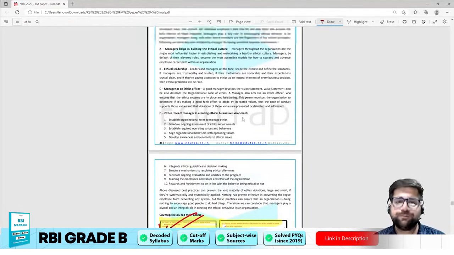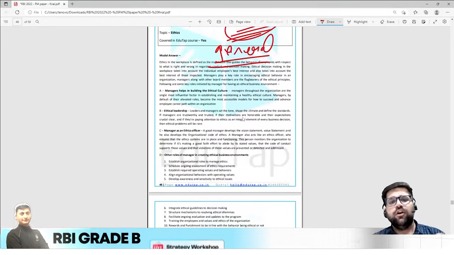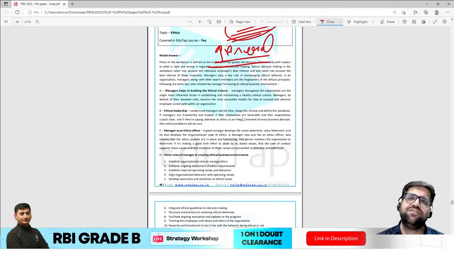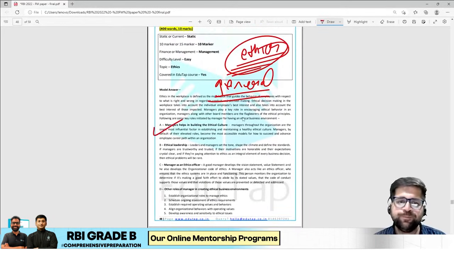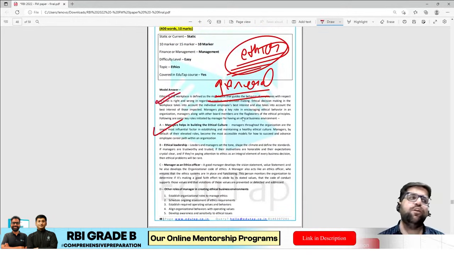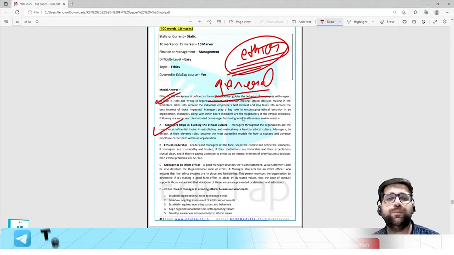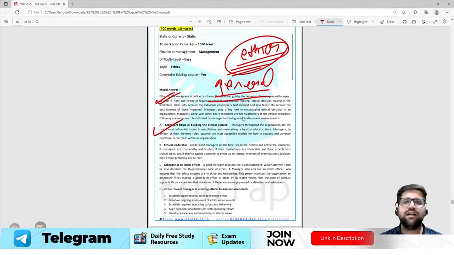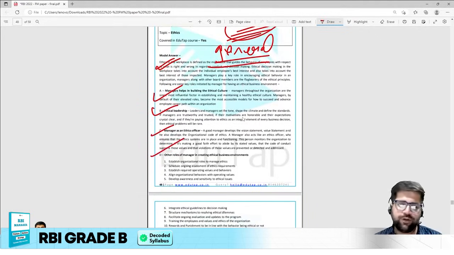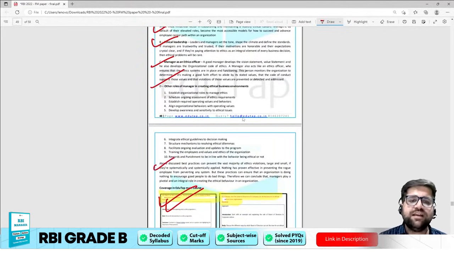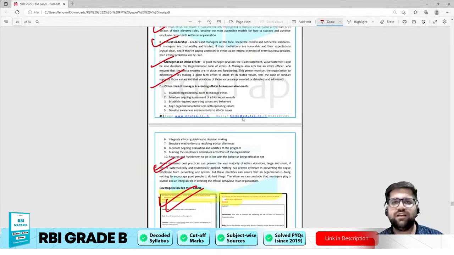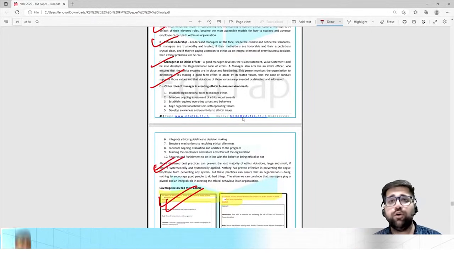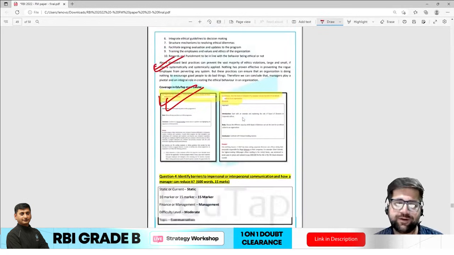So you just have to make sure that you are replacing that board of directors with the manager, because these are the people who appoint the manager. So if you understand the overall flow of the answer, the first would be you have to describe what ethics at the workplace is, what some good principles are, and then you could have linked that to the manager's role, and you could have given 4 to 5 points in your support. And at the end you could have discussed how these certain principles will help the manager in having a good conducive ethical business environment.